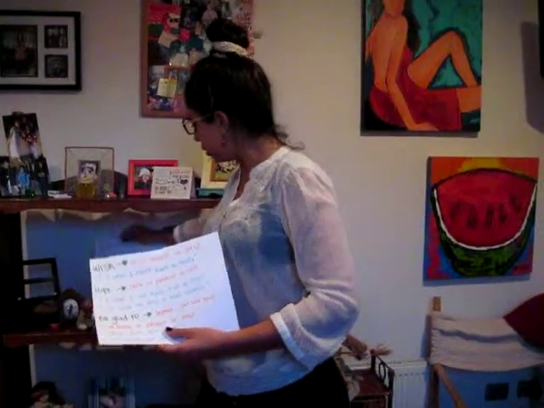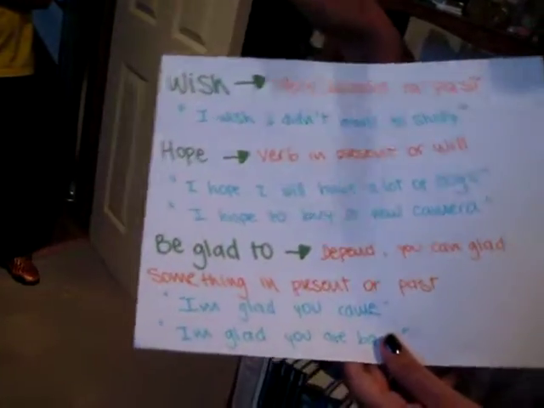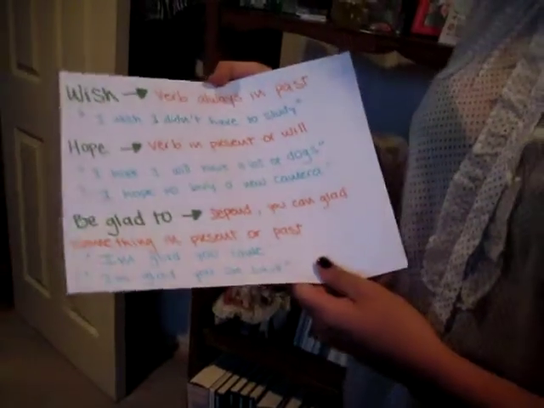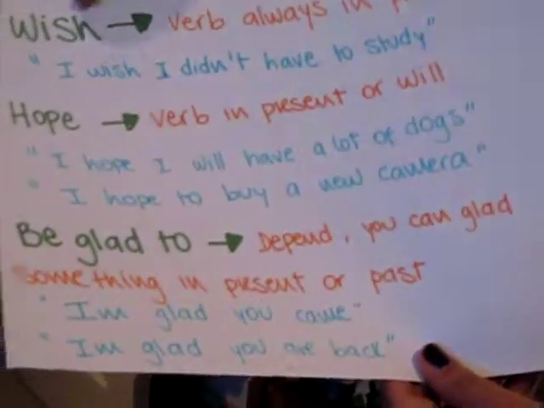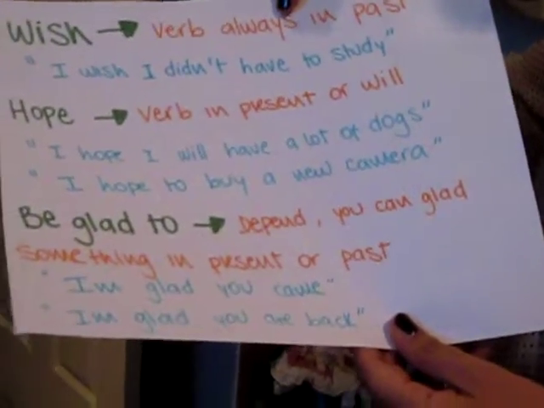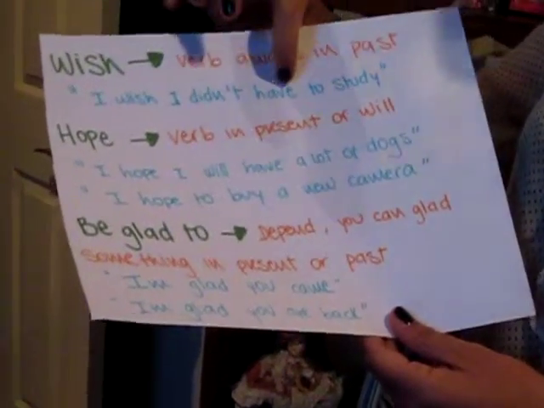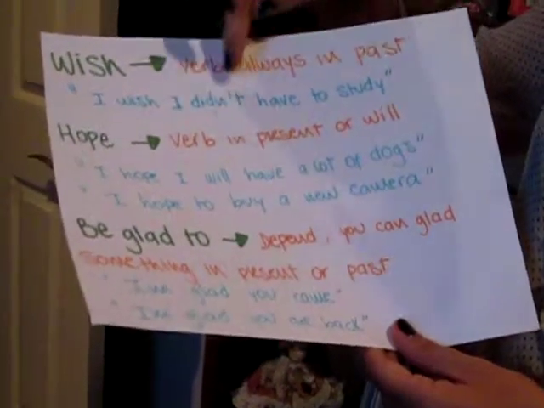And finally, I'm going to talk about one of the most important topics for me, because it can help me in the future to talk with other people: the use of wish, hope, and be glad to. Okay, Miss Maria Soledad taught us that if we use wish, the verb always has to be in past. For example, I wish I didn't have to study. If you can see here, after the wish, the verb is in past, didn't.